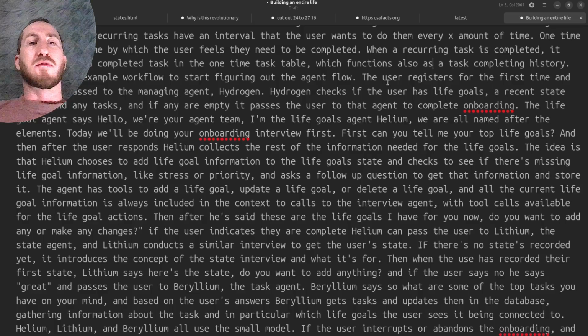So here's an example workflow to start figuring out the agent flow. The user registers for the first time and then gets passed to the managing agent, Hydrogen. Hydrogen checks if the user has life goals, a recent state check, and any tasks, and if any are empty, it passes the user to that agent to complete onboarding.